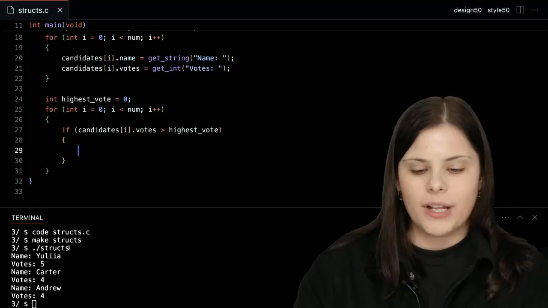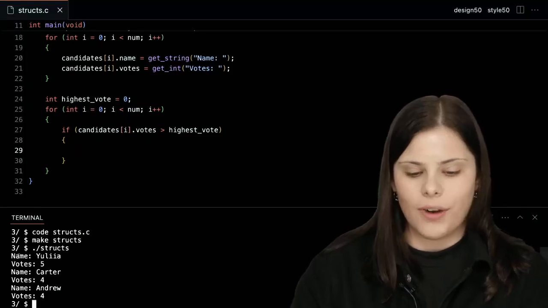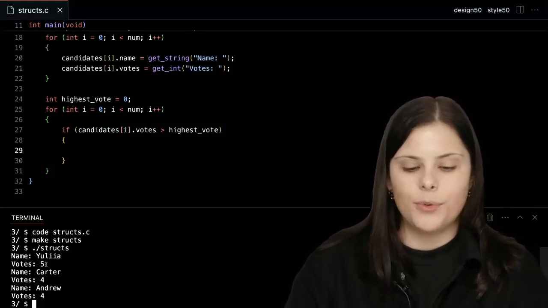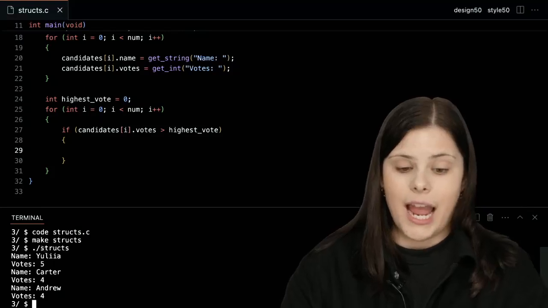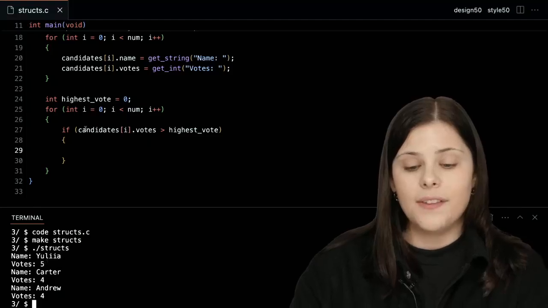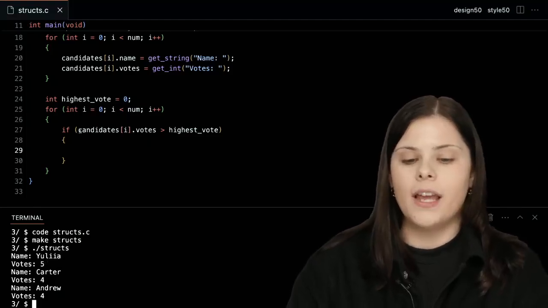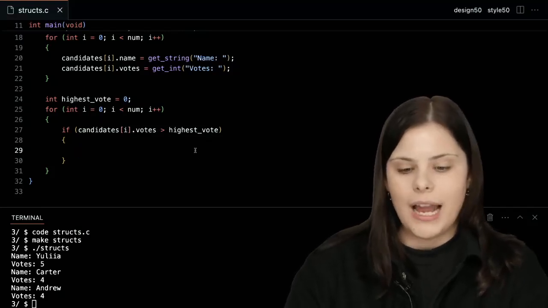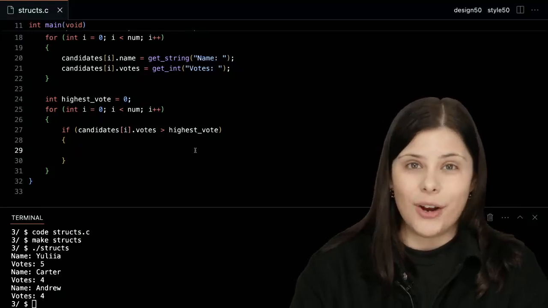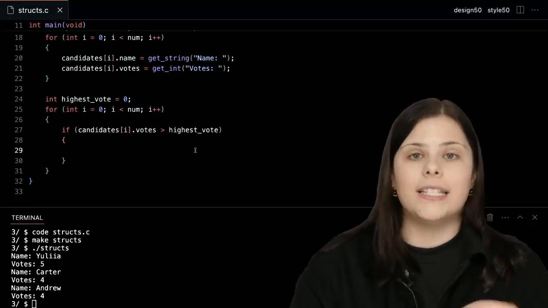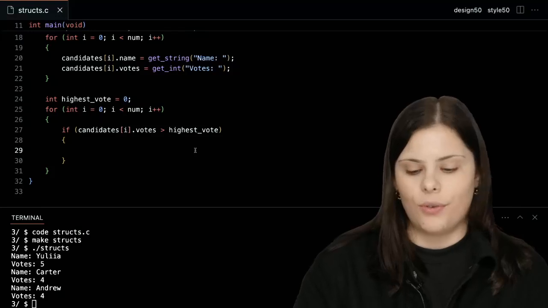So for example, consider if we're going through the array that I populated right here, candidate's 0 votes would be 5, because I'm the first candidate and the number of votes is 5. So then the if statement would be something like, is 5 greater than 0? Well, it is. So now I want to change 0 to 5, right?